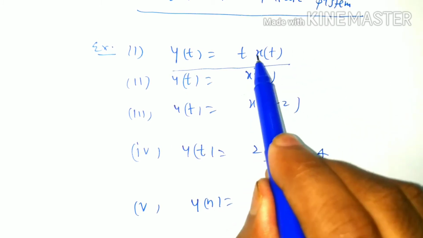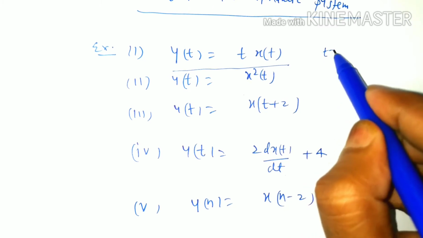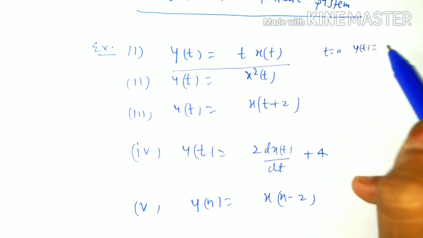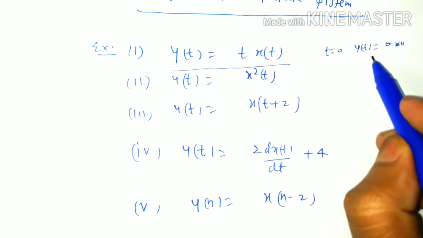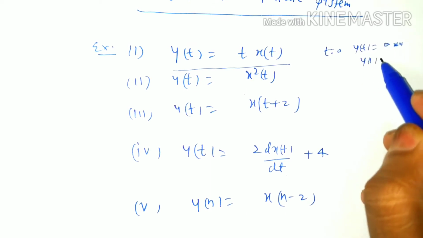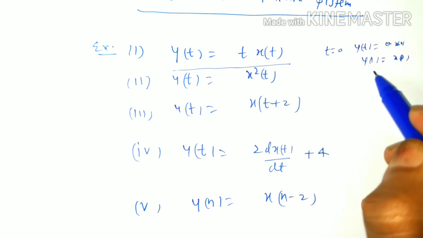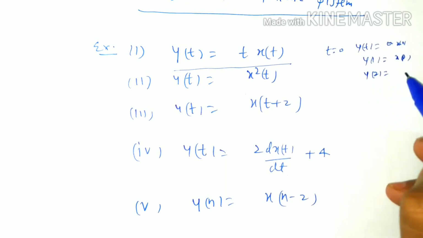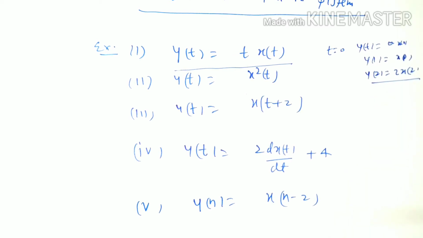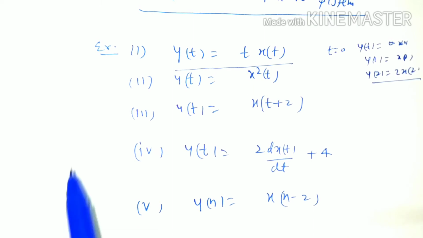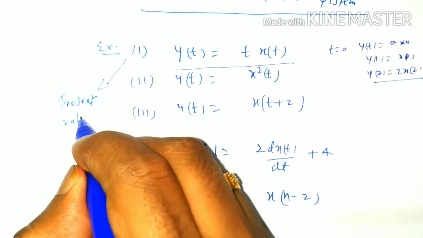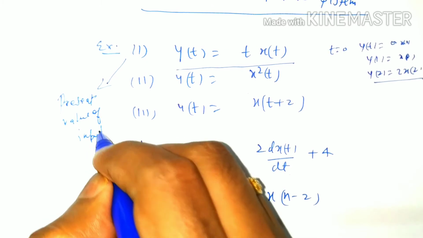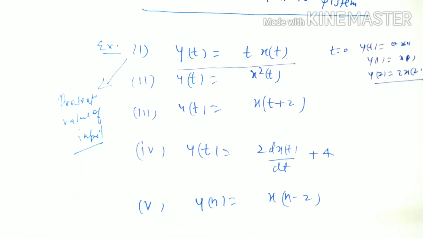We can see that at t equal to 0, y0 equal to 0x0, that is 0, and at t equal to 1, y1 equal to x1, and at t equal to 2, y2 equal to 2x2. So we can see that output yt only depends on the present value of input. So it is a static system.